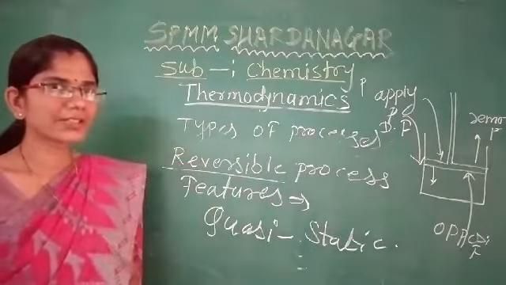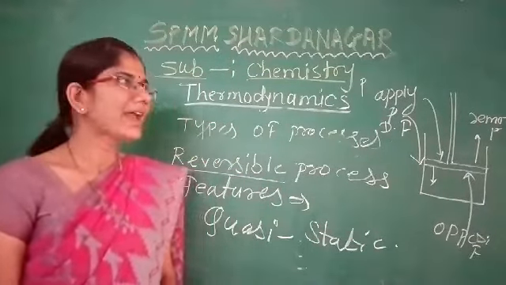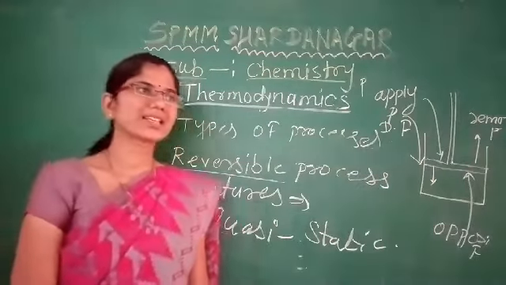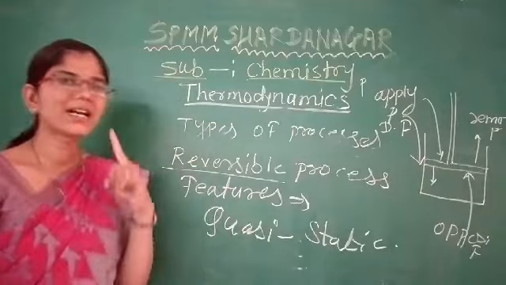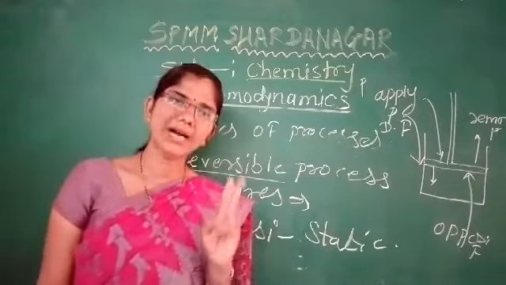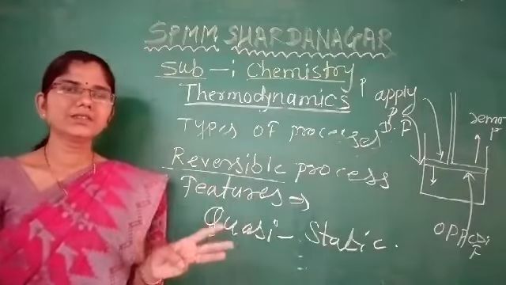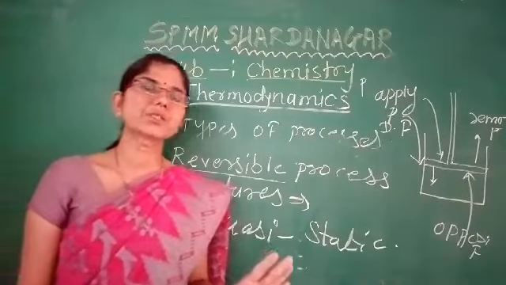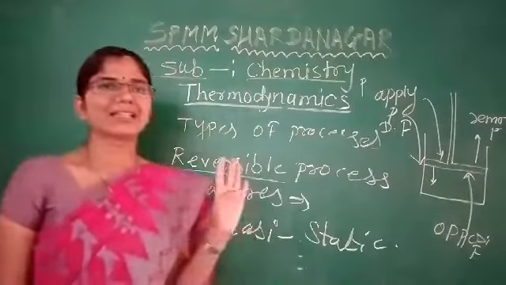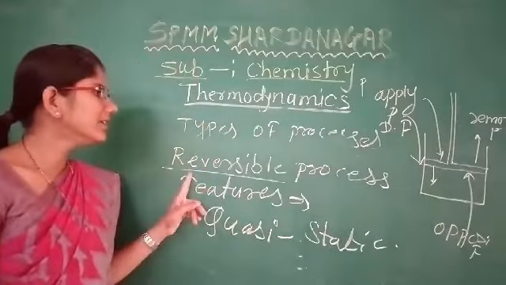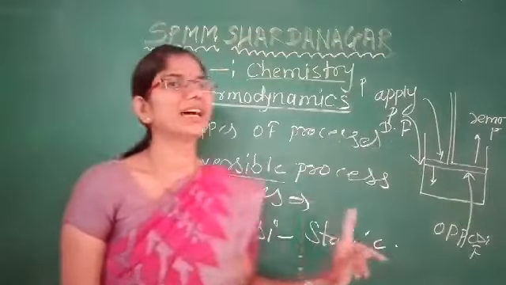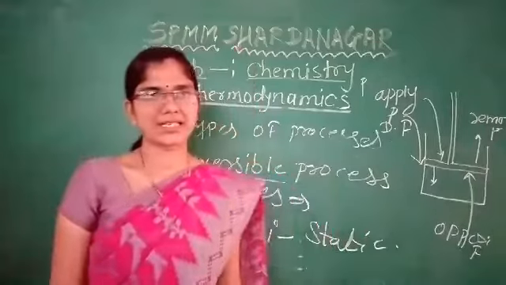And therefore dear student, here we have to study the 5 types of process. The first one is isothermal process, the second one is isobaric process, the third one is isochoric process, the fourth one is adiabatic process, and the last one is a reversible process with some features of that reversible process.